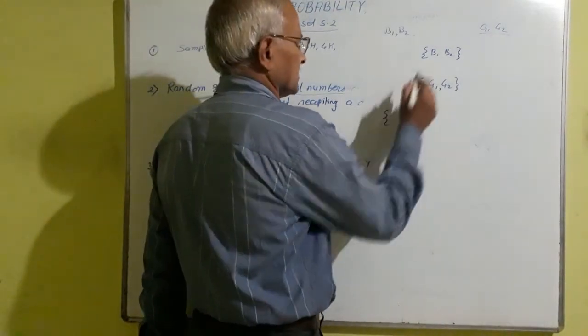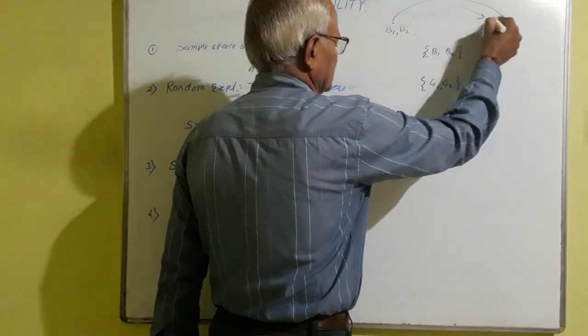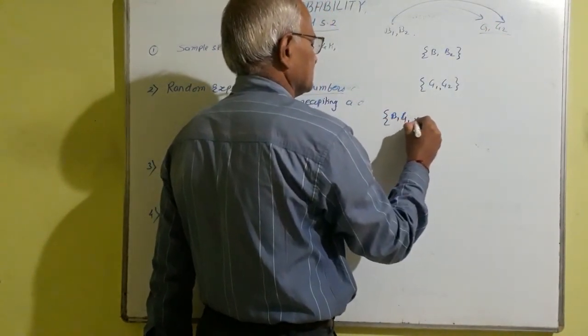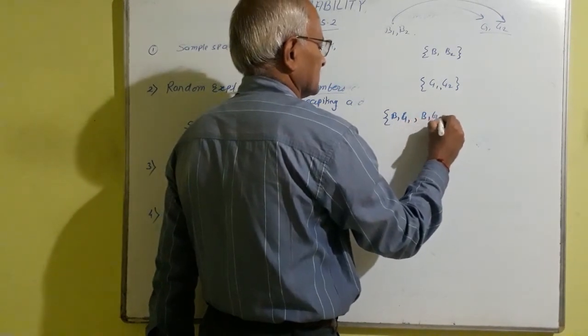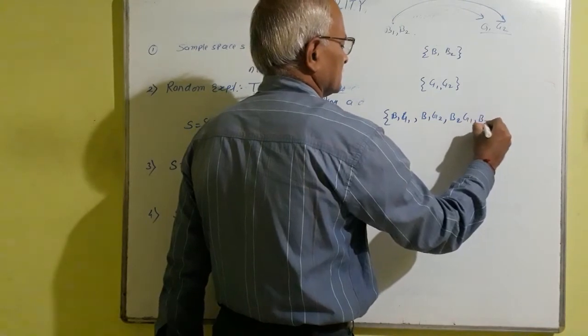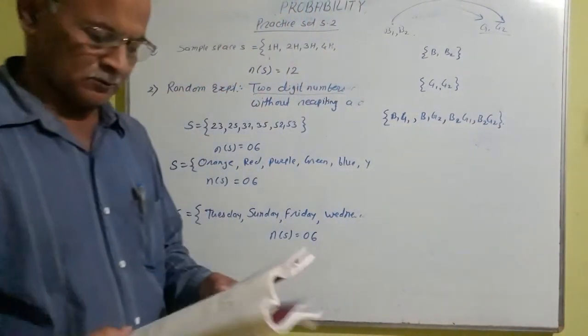So B1, G1, B1, G2, then B2, G1, B2, G2. So such are 4 committees.